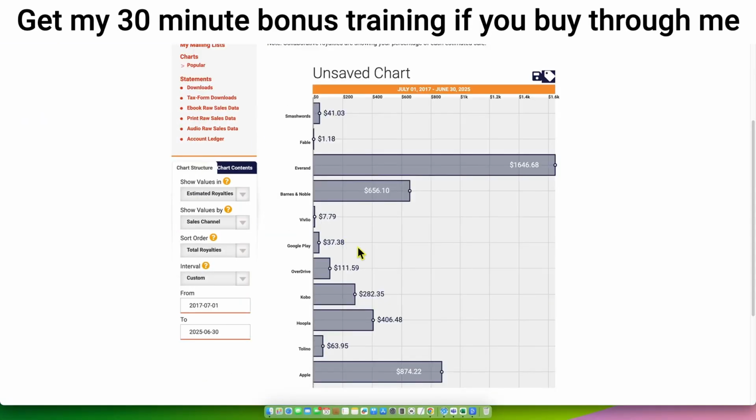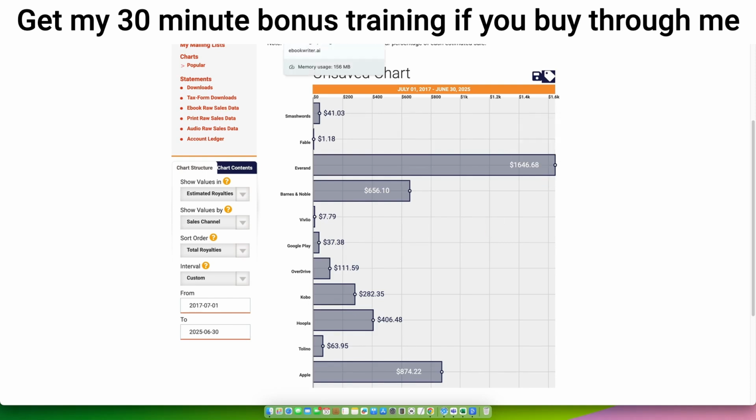Perfect. Okay, so I'm showing you one of the platforms that I use to publish on a bunch of different places like Smashwords, Fable, Barnes & Noble, Vivlio, Google Play, Overdrive, Hoopla, Tolino, Apple. You can see almost $900 right there on Apple. And we have $1,600 on Everand. This platform publishes to all of these platforms right over here. So you can see there's been a few $1,000s of just uploading a few books on this platform.